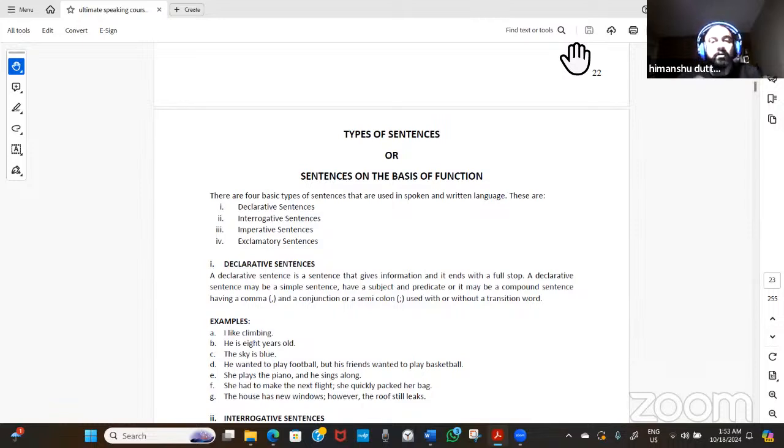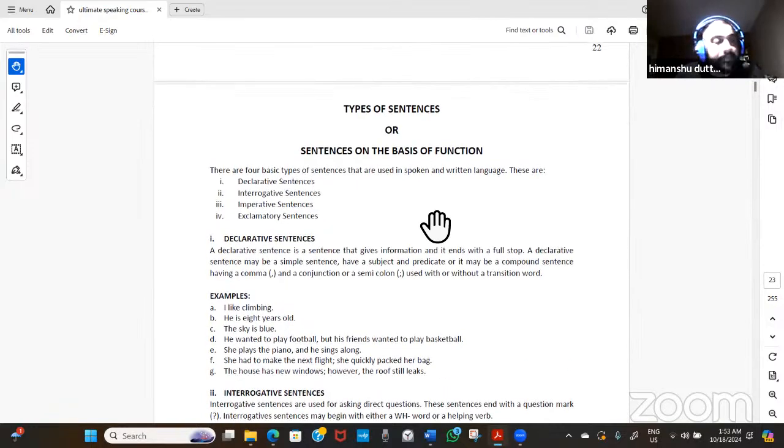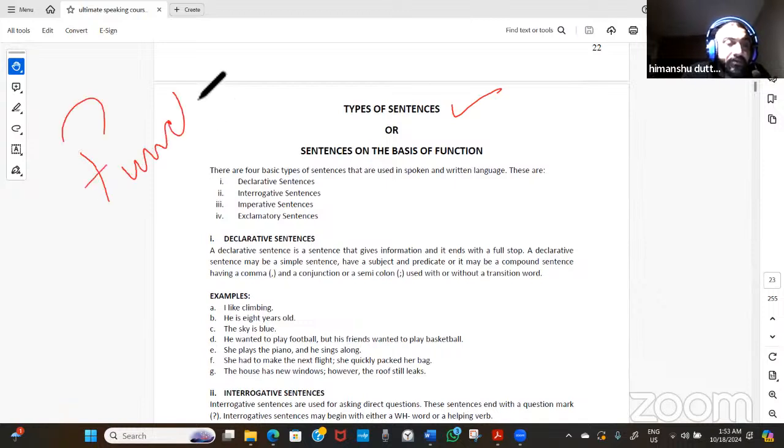So let's begin without wasting further time. Now the types of sentences. What we are talking about today is the types of sentences. We can divide them on the basis of two ways, like one is function and the other is structure.